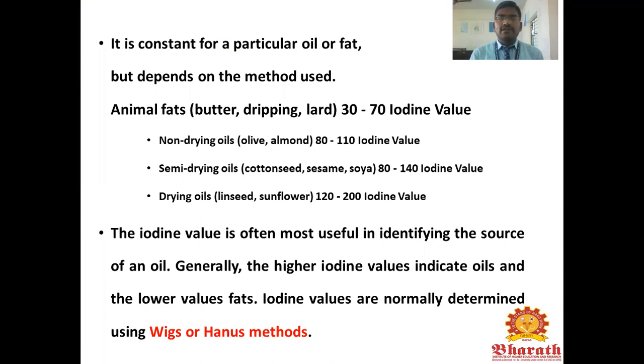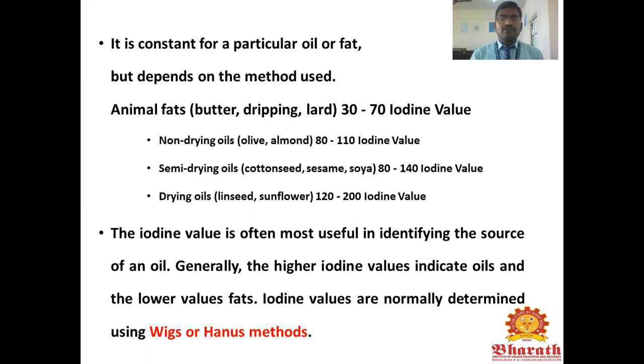Animal fats, butter, dripping, lard, have iodine values from 30 to 70. Non-drying oils, olive and almond oils, have iodine values from 80 to 110. Semi-drying oils, cottonseed, sesame and soya bean oils, have values from 80 to 140. Drying oils, linseed and sunflower oil, have iodine values from 120 to 200.